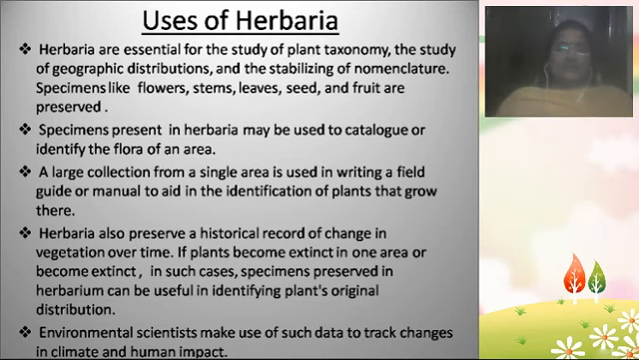And then herbaria provide a historical record of change in vegetation over time. It means how the plants used to be 1000 years back, 500 years back, 200 years back, 5000 years back. So it gives a historical representation of the plants.